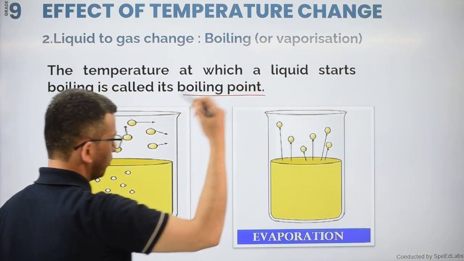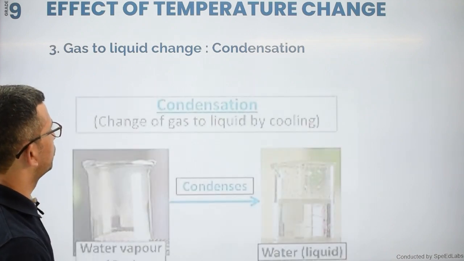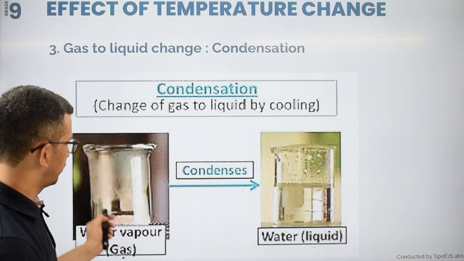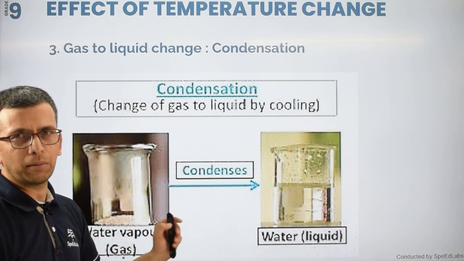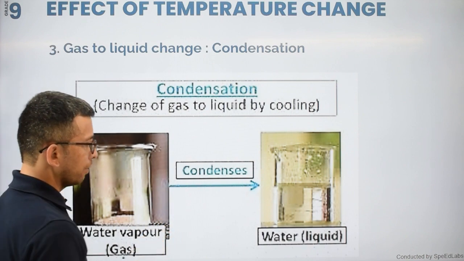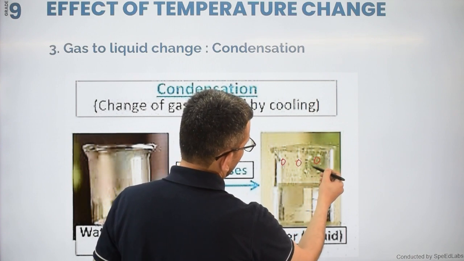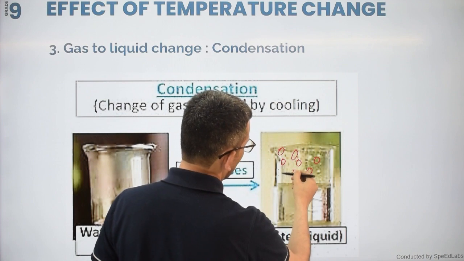So every liquid has a definite boiling point, as we know that. Now gas to liquid change, that is called condensation. During the winter season, this is quite obvious. When I keep a chilled water in a glass outside, I will find so many water droplets on the outside of my glass in which the chilled water is filled.